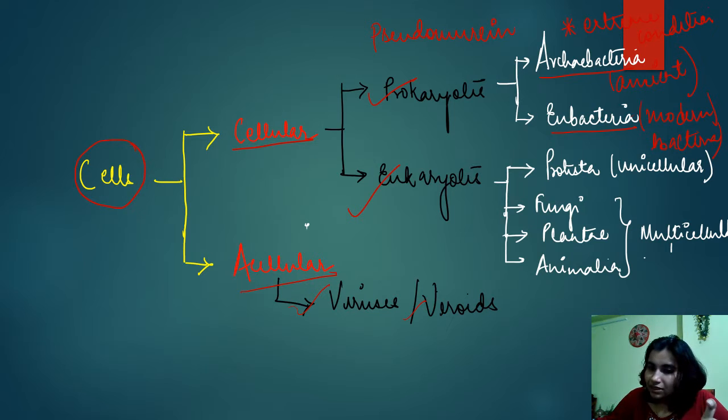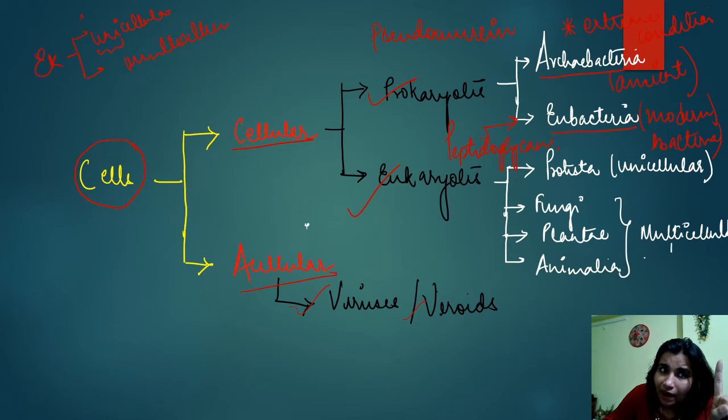And eubacteria, actually, the cell wall of eubacteria is made up of peptidoglycan, right? So this is all about your prokaryotes. Let's move to eukaryotes. If we talk about eukaryotes, this can also be classified as unicellular and multicellular, right? So if we talk about unicellular, that means it is made up of uni.